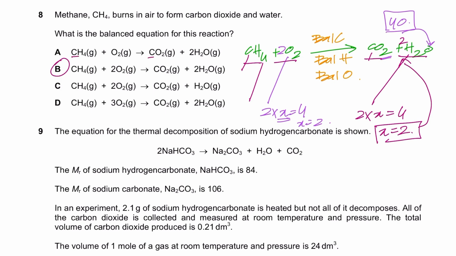And what you could have done is you could have just done a trial and error method, check all the individual atoms of each and every element on the left and right hand side and make sure that they are equal. So A, C and D are automatically not equal. That's why they're wrong, right?